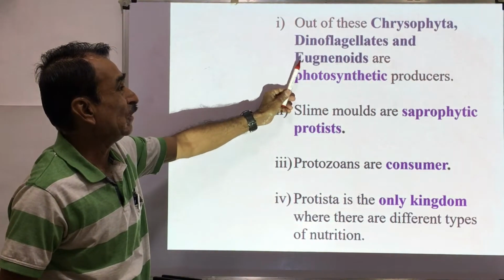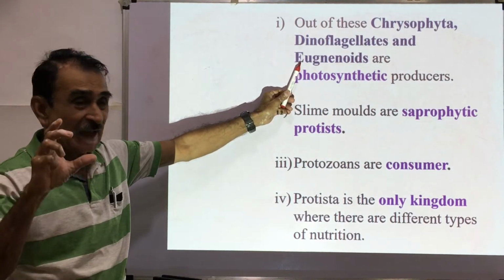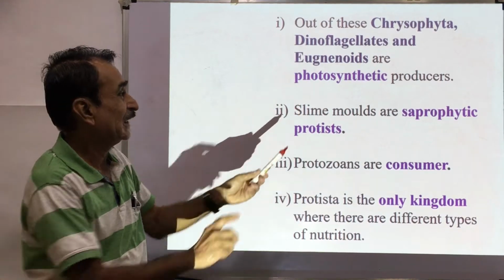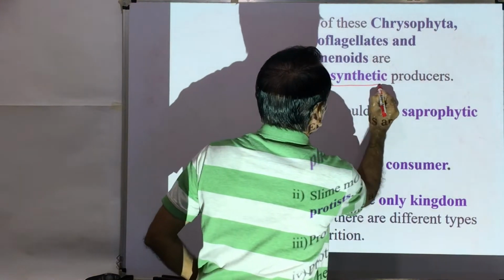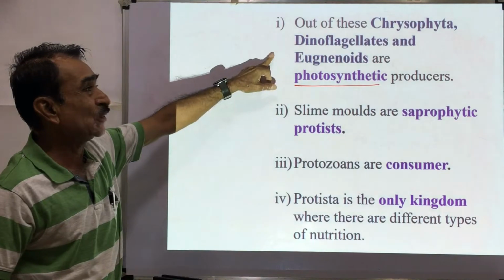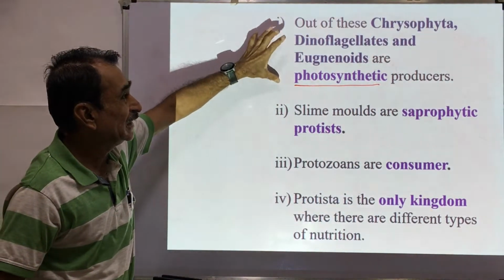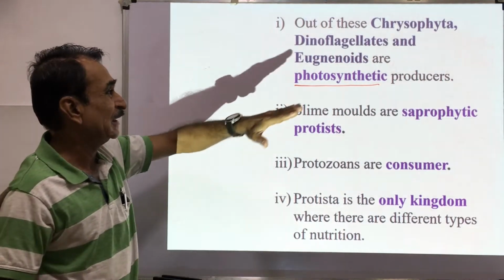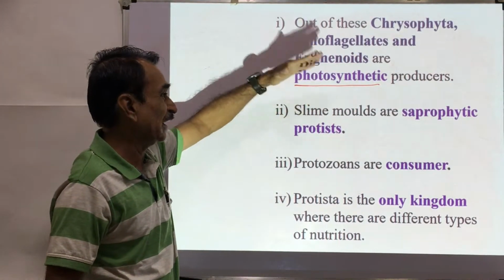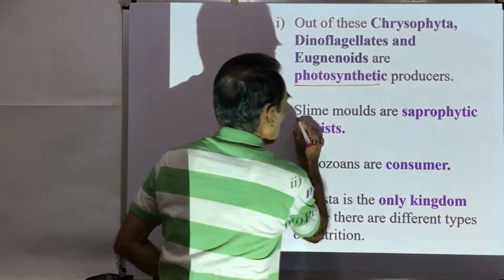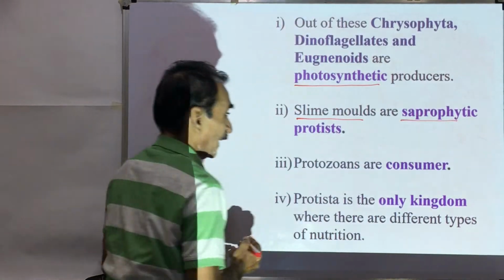Chrysophyta, dinoflagellates and euglenoids have pigments. That's why these are photosynthetic producers. They contain the photosynthetic pigments and that's why they are photosynthetic producers. Slime molds are saprophytic.